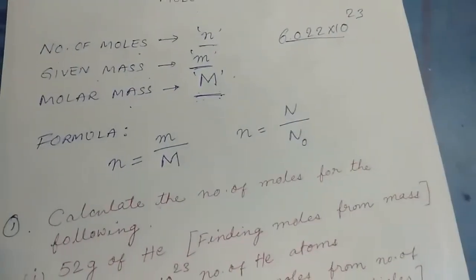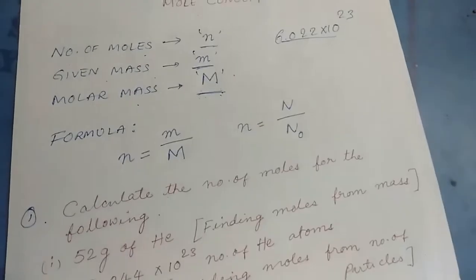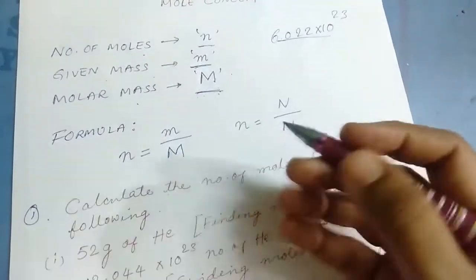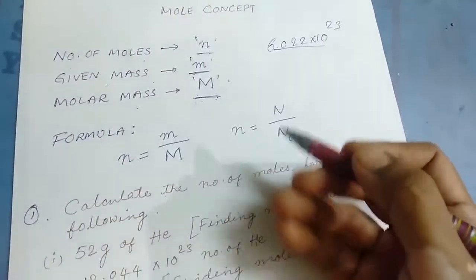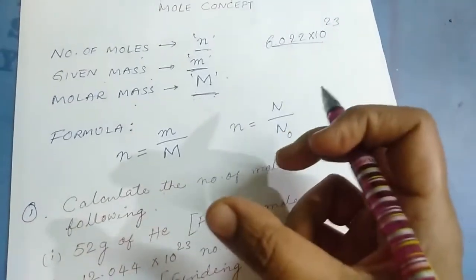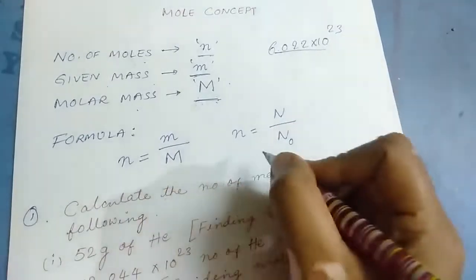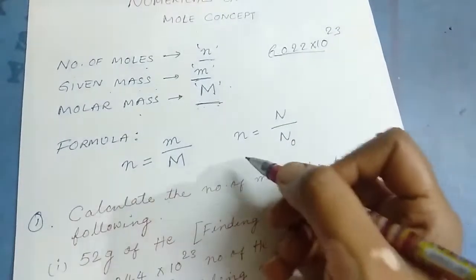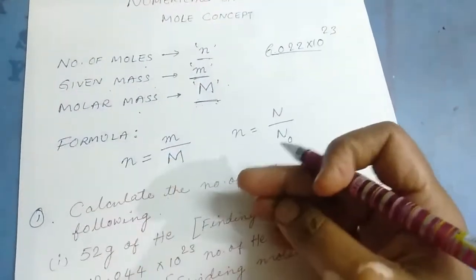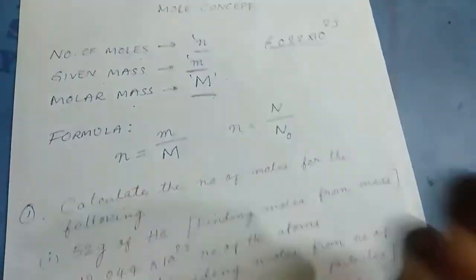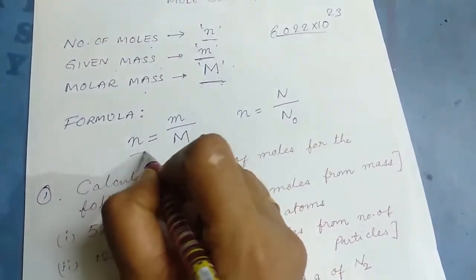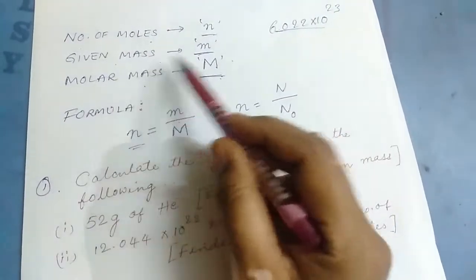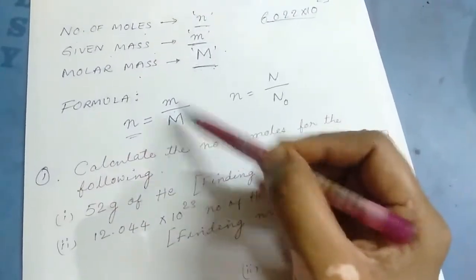As I told you, I will give you one easy way of remembering and solving the problems. I'll be teaching you an easy trick to solve any kind of problem asked on the mole concept. These are the 2 main formulae that you have to remember. From these you can derive another formula and use it for solving any kind of problem. The only thing you have to remember is that small n is the number of moles, small m is the given mass of that substance, and capital M is the molar mass.